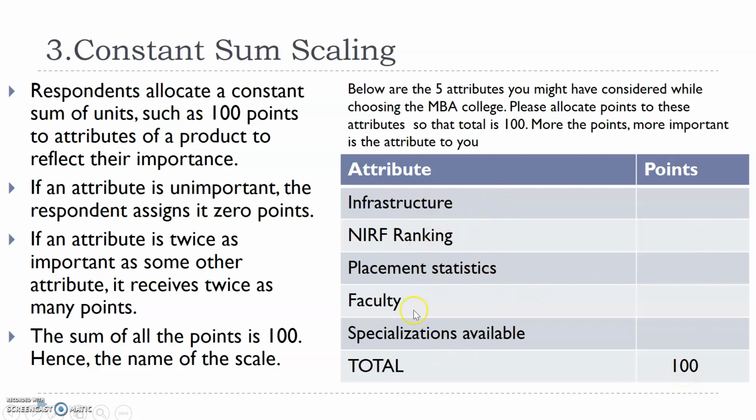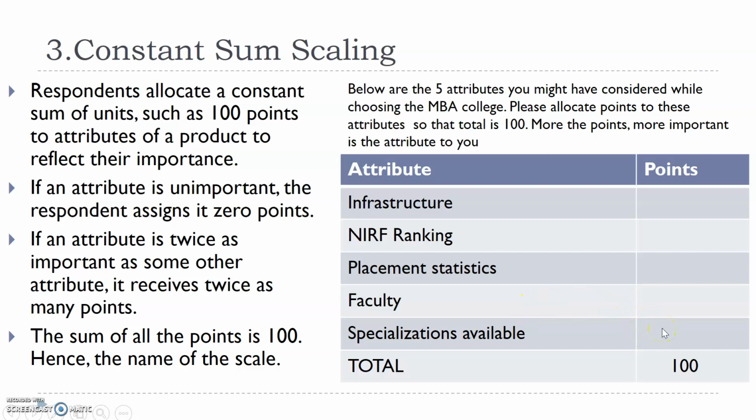So I'll allot 100 points to each student, and they have to allot those 100 points to different attributes depending upon their importance to them. So let's say someone gave 20 to infrastructure, 20 to ranking, placement 30, faculty 20, and specialization 10.